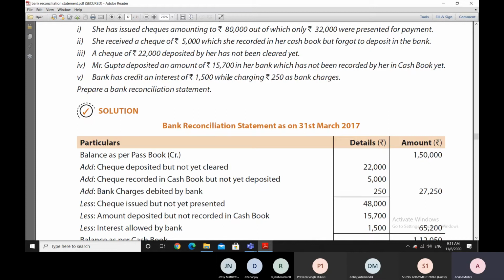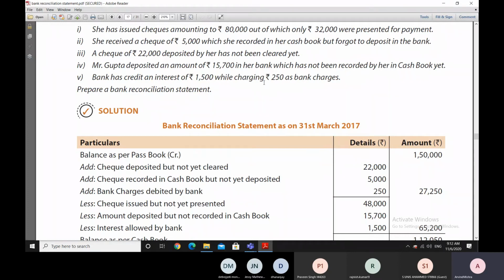Because in this type of question, we are referring to the cause of the difference where the bank credits the interest, but the information is not available to the cash book accountant, and therefore in the cash book this credit has not been made. So therefore the bank balance is more by 1500, and to move towards the cash book balance you have to reduce this figure of 1500.